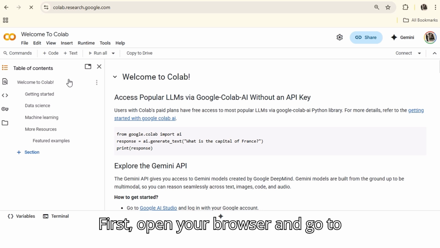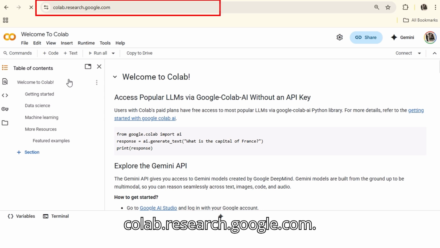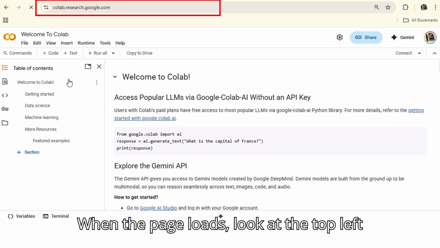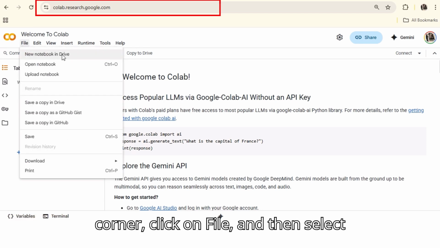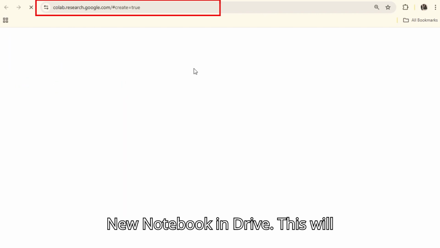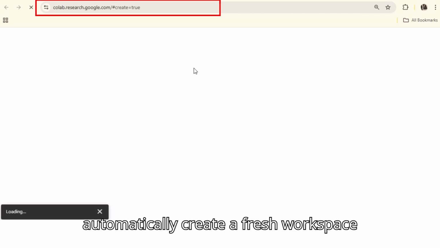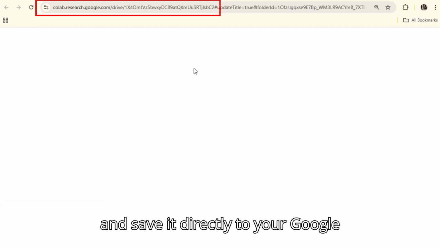First, open your browser and go to colab.research.google.com. When the page loads, look at the top left corner, click on File, and then select New Notebook in Drive. This will automatically create a fresh workspace and save it directly to your Google Drive.